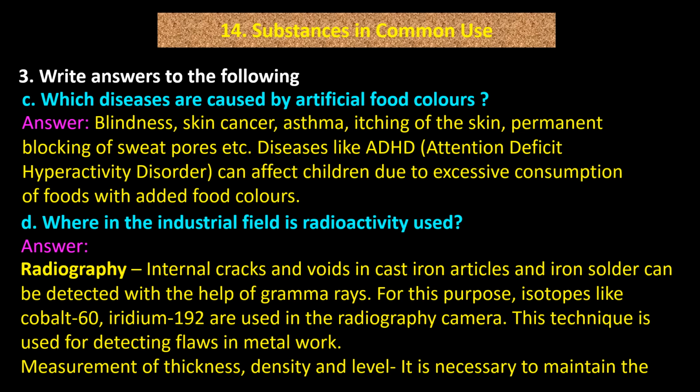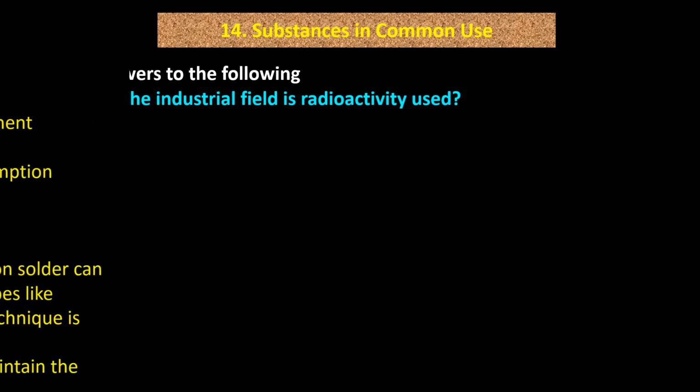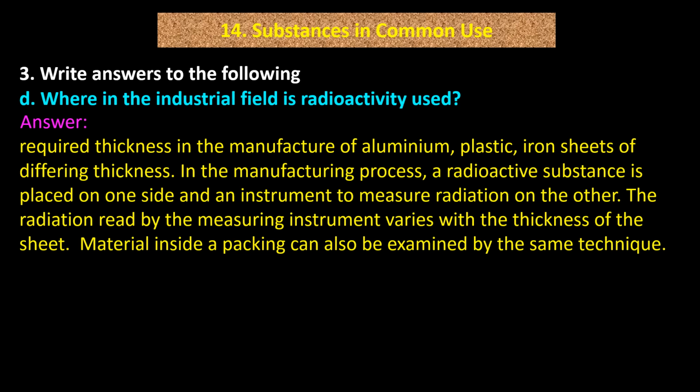Measurement of thickness, density and level. It is necessary to maintain the required thickness in the manufacture of aluminium, plastic, iron sheets of differing thickness. In the manufacturing process, a radioactive substance is placed on one side and an instrument to measure radiation on the other. The radiation read by the measuring instrument varies with the thickness of the sheet. Material inside a packing can also be examined by the same technique.